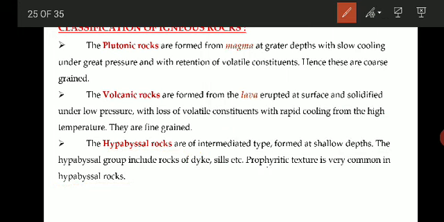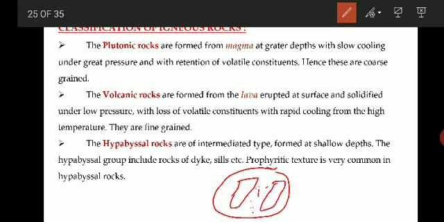Suppose this is a cross section, a thin section of a rock. Porphyritic means you will find bigger crystals as well as a fine groundmass.